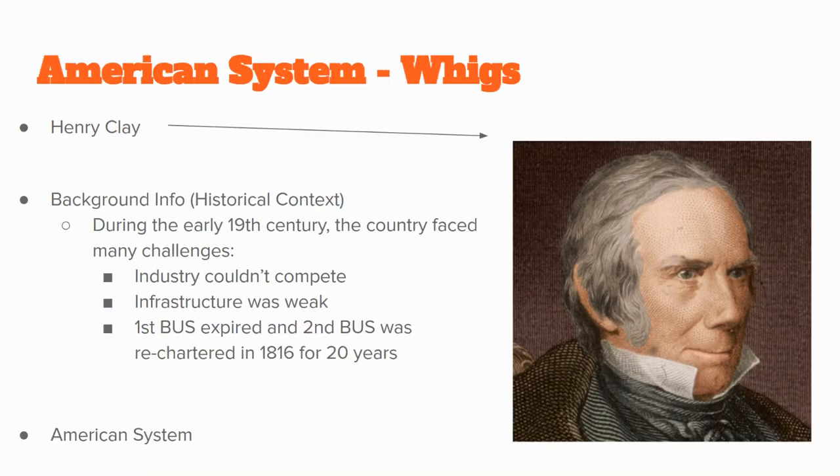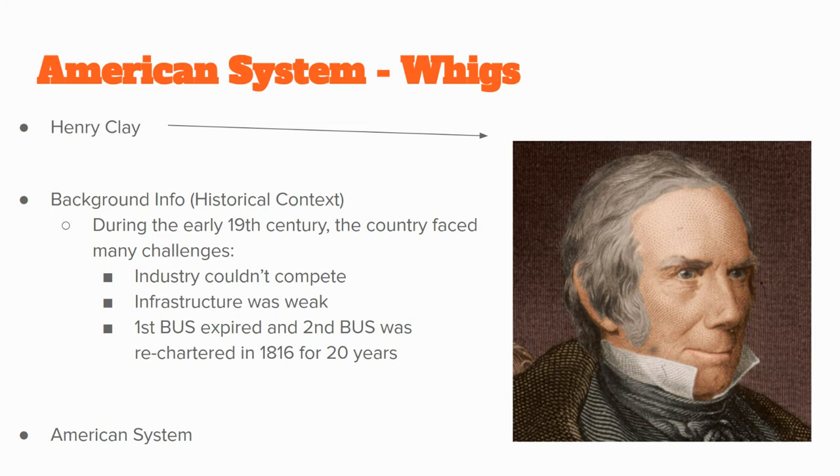Okay, so the next topic that we need to talk about is something called the American system. And it's essentially the beginning of a second political party that's going to try to compete with Andrew Jackson's Democrats. And who creates this political party? No other than Henry Clay, the guy who hated Andrew Jackson in the very beginning and started that whole corrupt bargain business. Okay, so Henry Clay, pictured on the right.